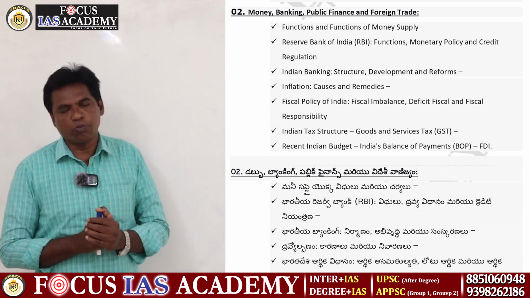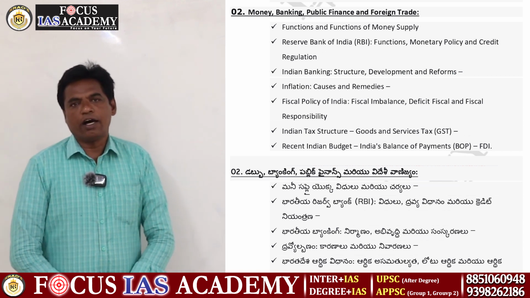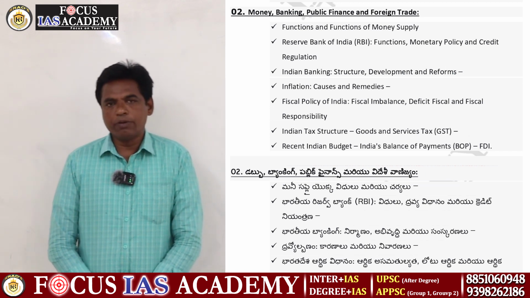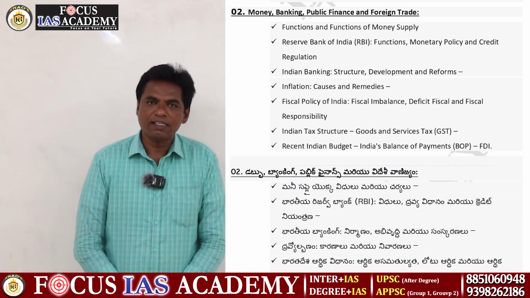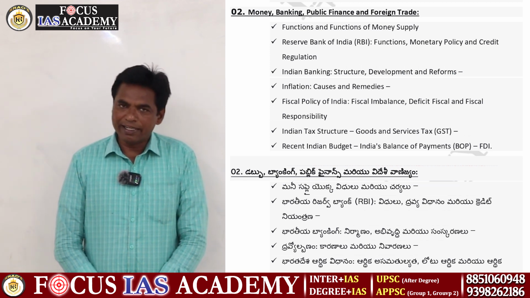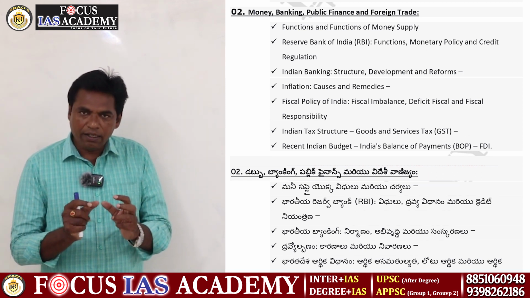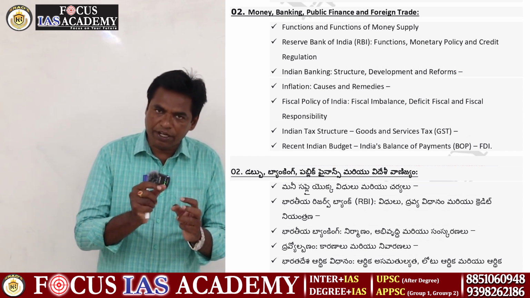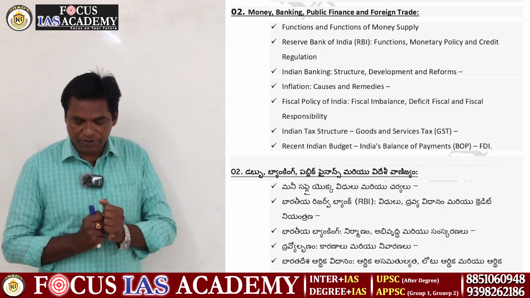Then the Indian tax structure is important. It covers the sources of income received by the Indian government. The government receives income in three types: direct taxes, indirect taxes, and non-tax revenue. These three methods bring in a large amount of revenue to the government. The tax structure is important.